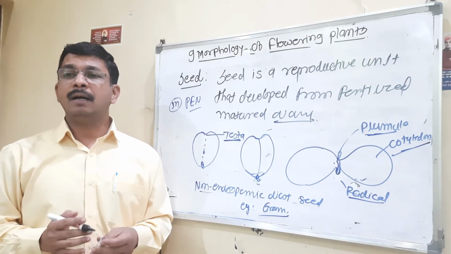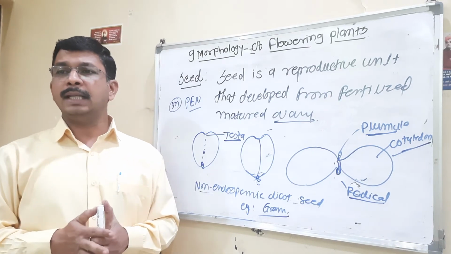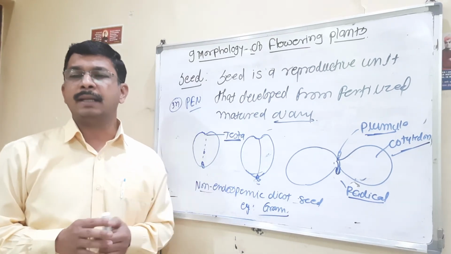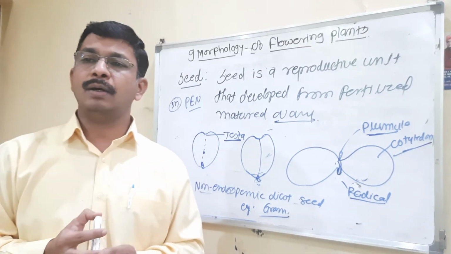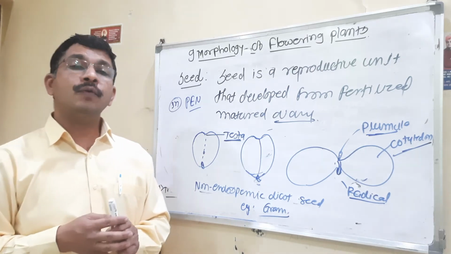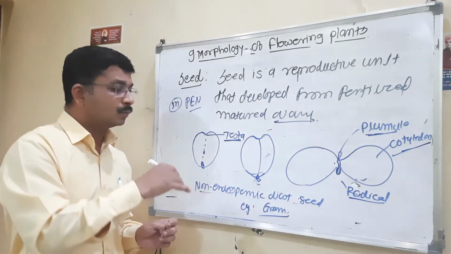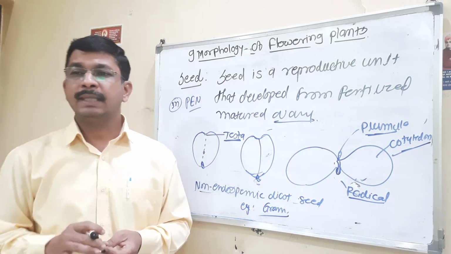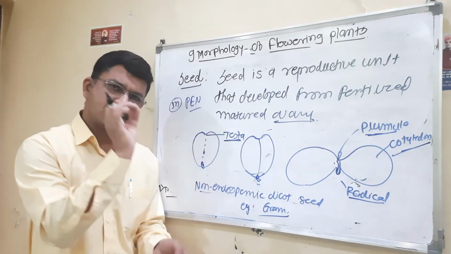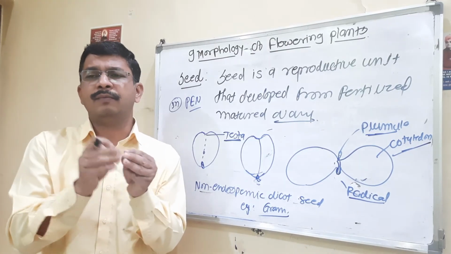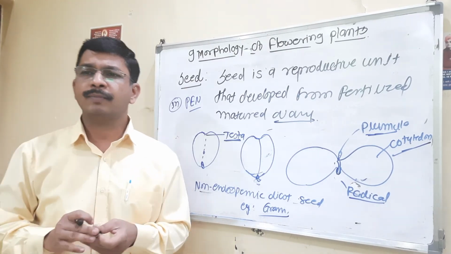The outer layer is called the testa and the inner layer the tegmen. Hilum is a scar on the seed coat through which the seed is attached to the fruit. That is a scar of that attachment with the fruit.